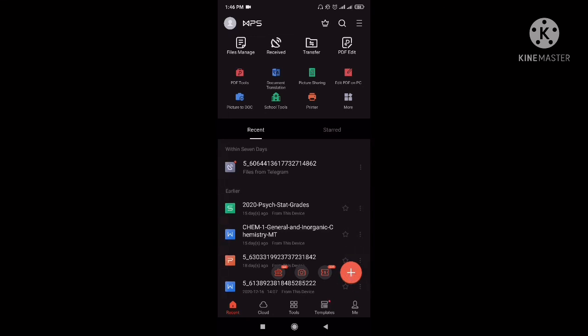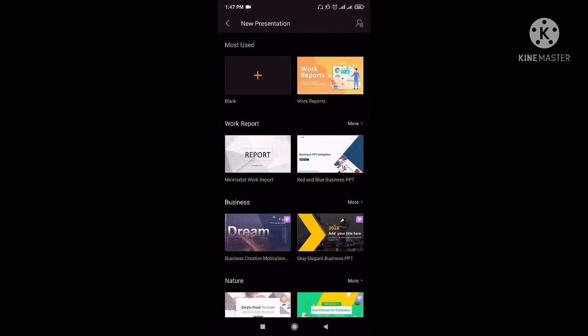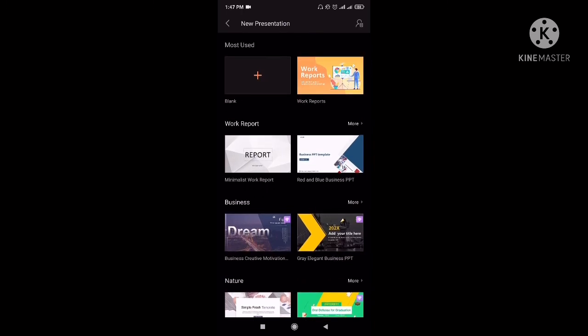So, yung plus sign dito, pagka-click natin yan, since yung gagawin natin is PowerPoint presentation, ikiklik natin yung presentation. Pero kapag document naman, ikiklik natin yung document. So, since focus tayo for the presentation, ikiklik lang natin itong presentation. And as you can see, meron tayo ditong iba't ibang klase. So, meron yung blank. So, yung blank dito, wala talaga siyang kalaman-laman from the word blank.